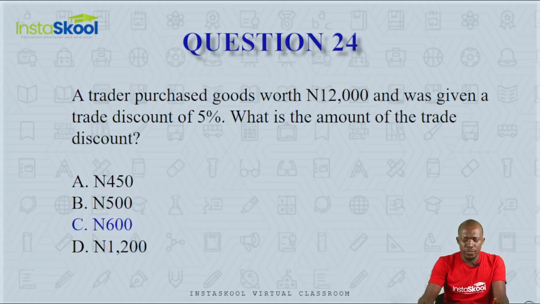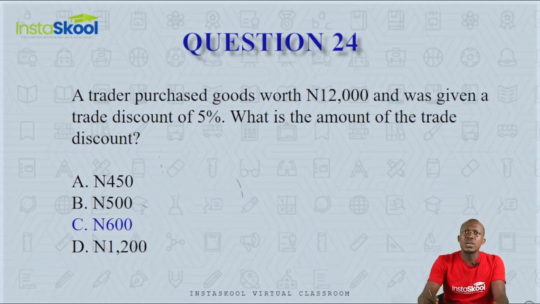Question number 24. A trader purchases goods worth 12,000 naira and was given a trade discount of 5%. What is the amount of trade discount? So the discount is 5%.